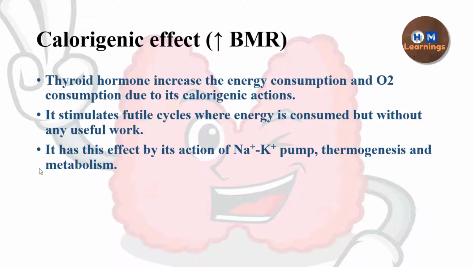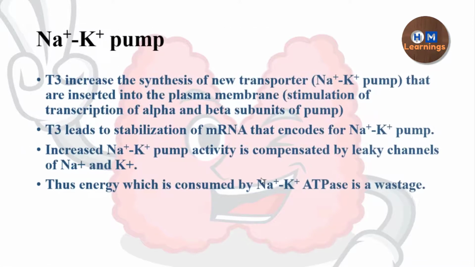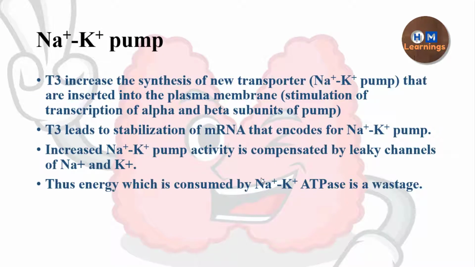So by increasing the metabolic pathways like both anabolism and catabolism, by increasing the activity of the sodium potassium pump, and by increasing thermogenesis, the thyroid hormone increases the energy consumption. It increases the basal metabolic rate. Now how does it do so? It influences the activity of the sodium potassium pump. So it increases the activity of the sodium potassium pump.